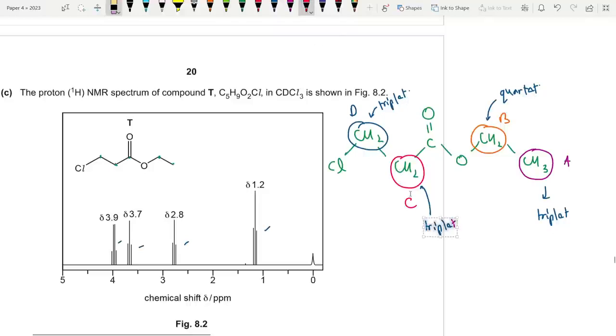So that's the basic thing that you guys need to understand first. If your adjacent carbon atoms have 3 hydrogen atoms, you are going to be a quartet. 3 plus 1 is 4. If it has 2, you're going to be 2 plus 1, triplet. And if it has 1, you're going to be a doublet, because 1 plus 1 is 2. So it's always n plus 1. Number of hydrogen atoms plus 1 gives you the pattern.